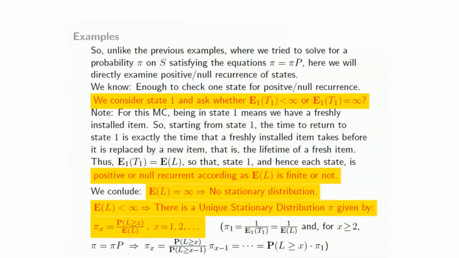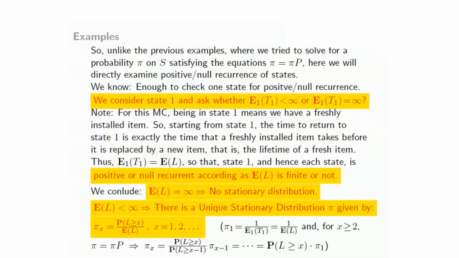conditions. Pi 1 is 1 over E1 T1, which is the same as 1 over EL, and for any x greater than or equal to 2, you consider the matrix equation pi equal to pi P. If you look at the corresponding linear equations, for x the equation is pi x equal to probability L greater than or equal to x divided by probability L greater than or equal to x minus 1 times pi x minus 1, because you can come to x only from x minus 1.